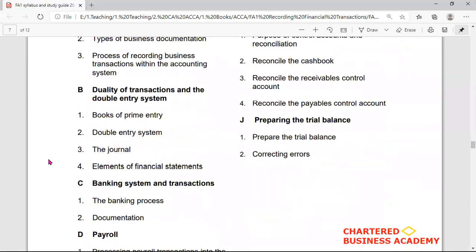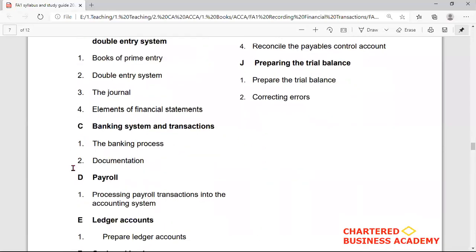And when you learn part B of the syllabus of the FA1 paper, duality of transactions and the double entry system, you have to learn 4 different subtopics. That is books of prime entry, double entry system, the journal, and the elements of financial statements.